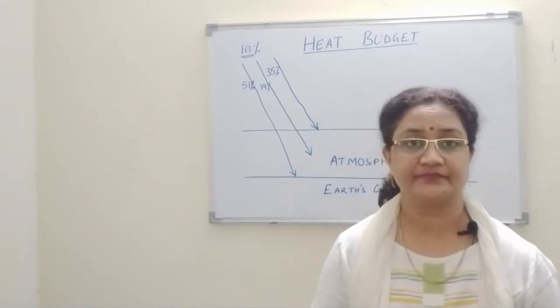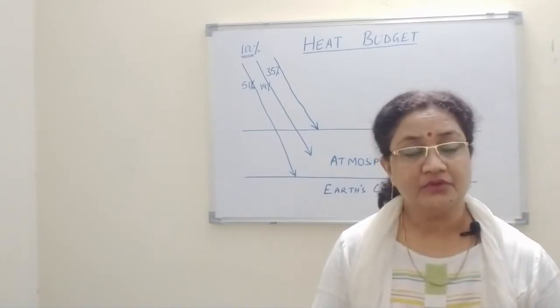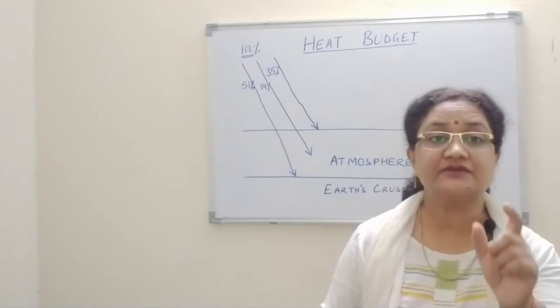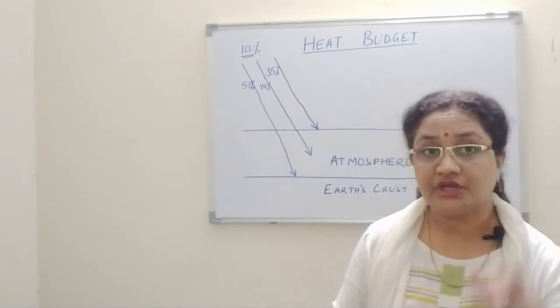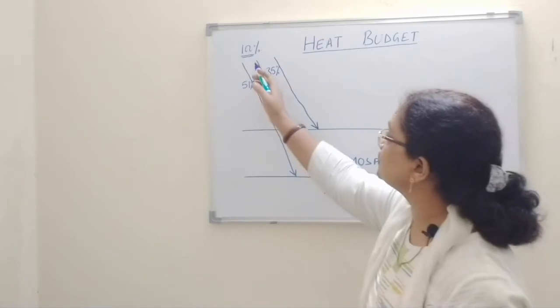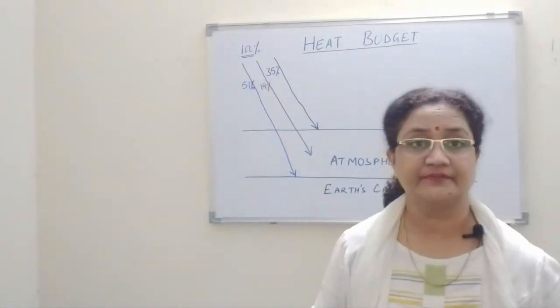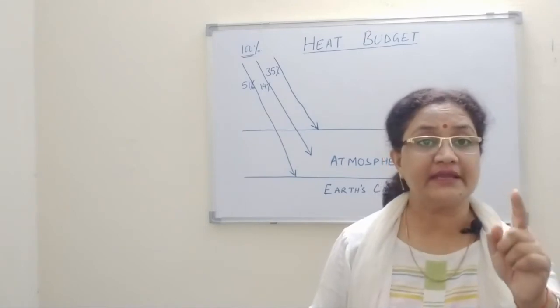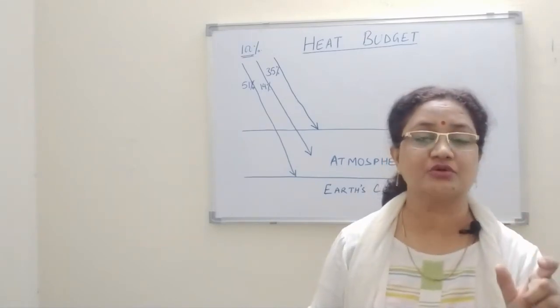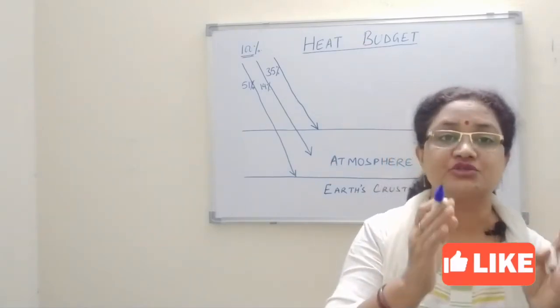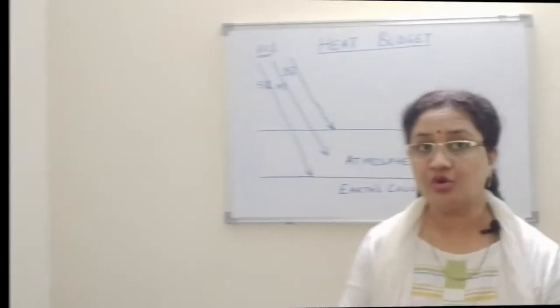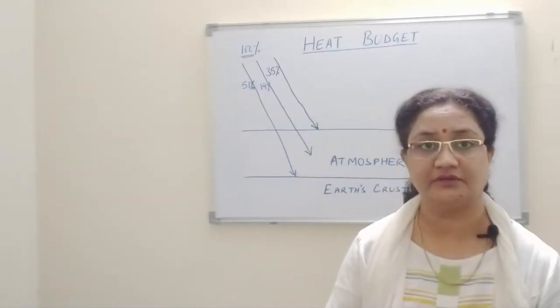Clear? Now what is left with us? That is 51%. This 51% of the total solar radiation reaches the Earth's surface in the form of insolation, or incoming solar radiation. I hope this much is very clear to you all.